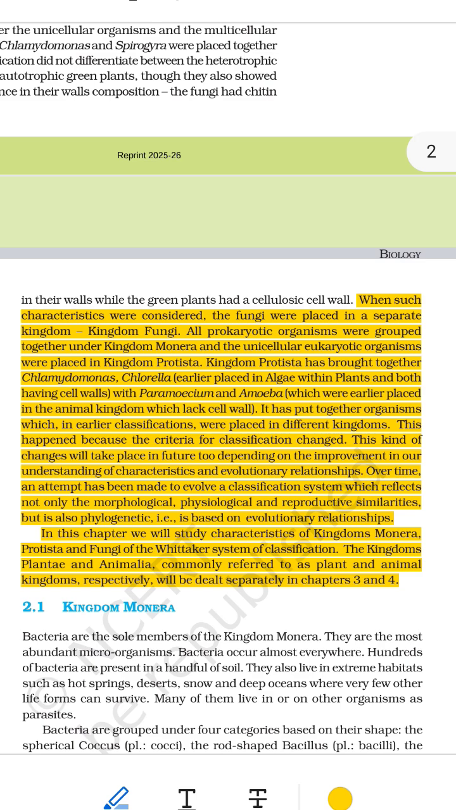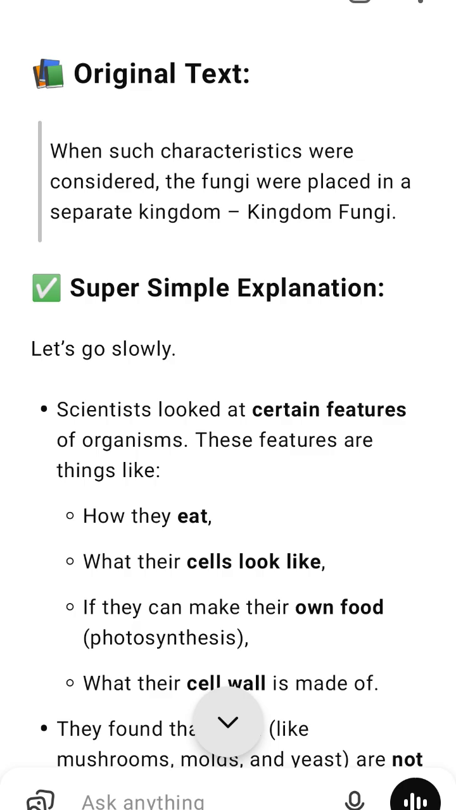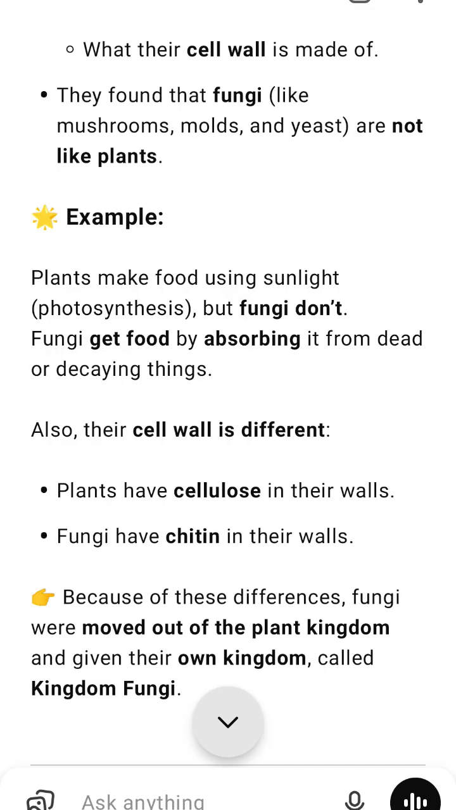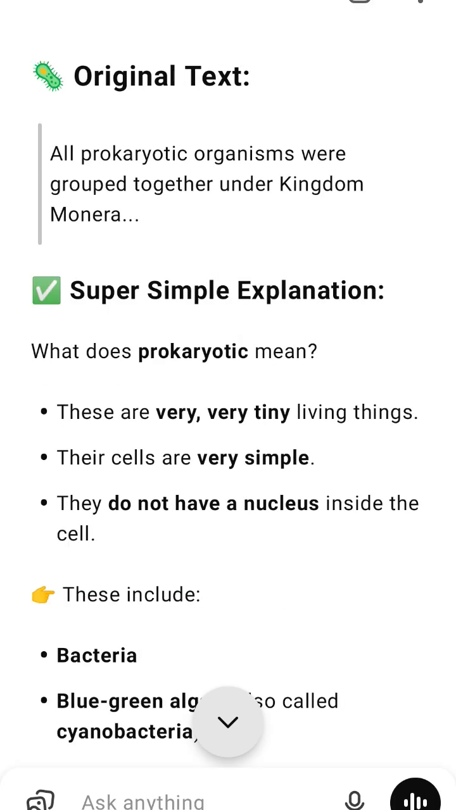Super simple explanation. Scientists now try to group organisms in a way that shows: 1. Morphology, how they look. 2. Physiology, how their body works. 3. Reproduction, how they make babies. 4. Phylogeny, how they are related by evolution, the family tree. Now we care about how living things are connected by history. Who came from whom?